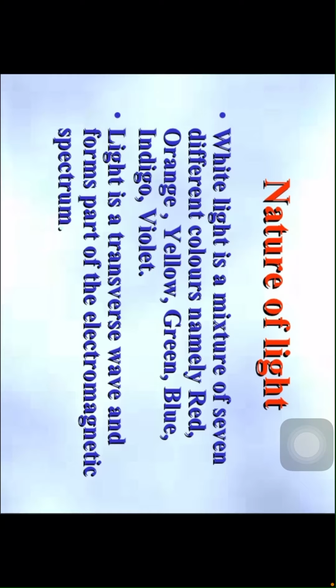The nature of light is, especially white light, a mixture of 7 different colors, namely red, orange, yellow, green, blue, indigo, violet. Generally we can say VIBGYOR, children. VIBGYOR contains 7 colors. Light is a transverse wave and forms part of the electromagnetic spectrum.